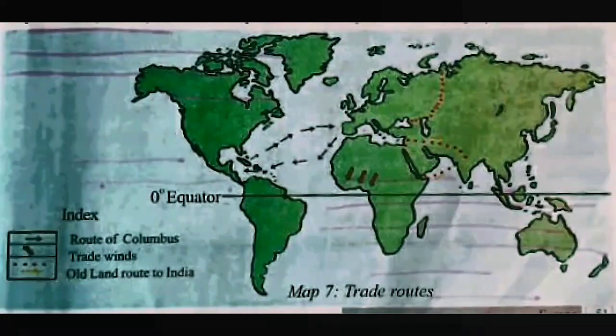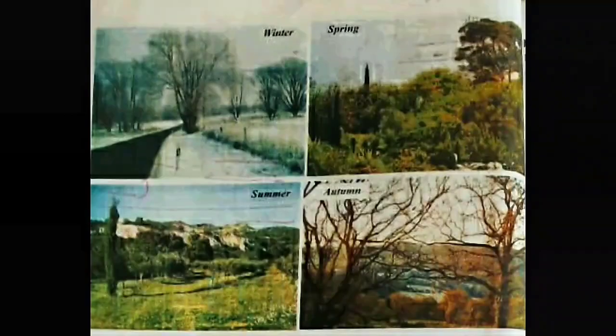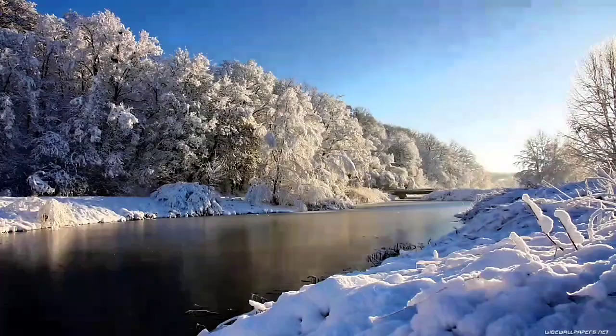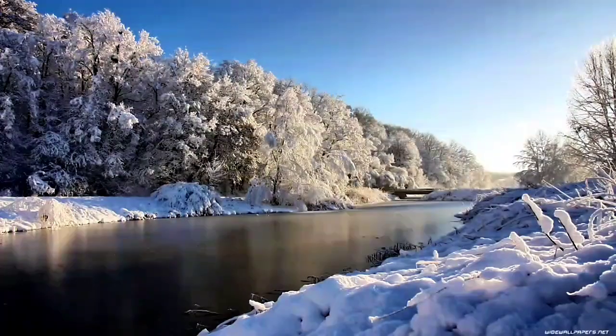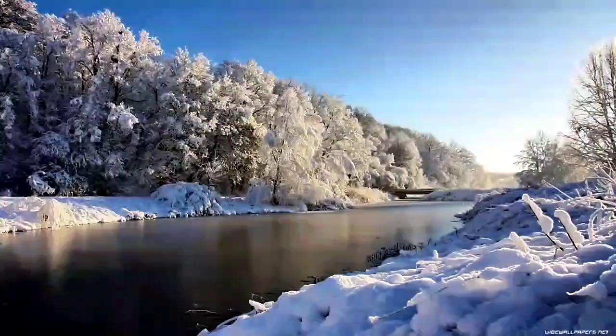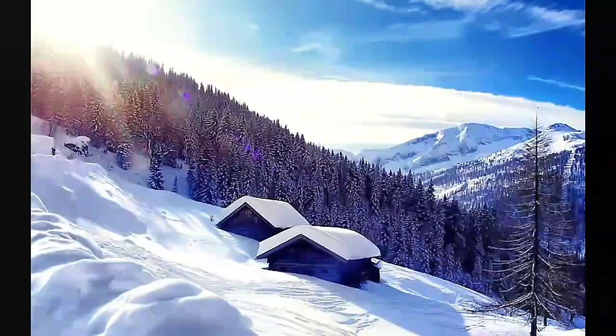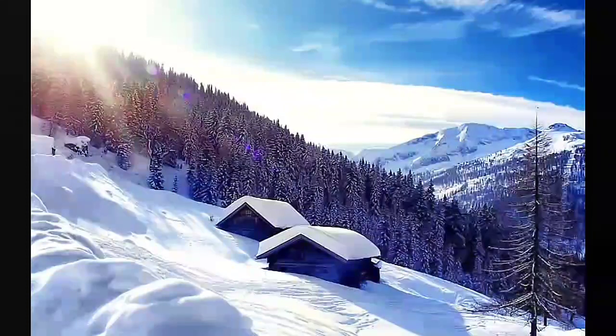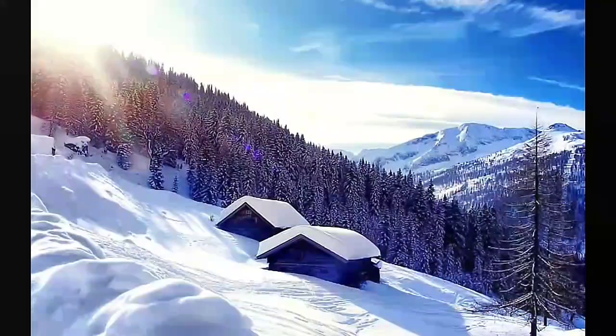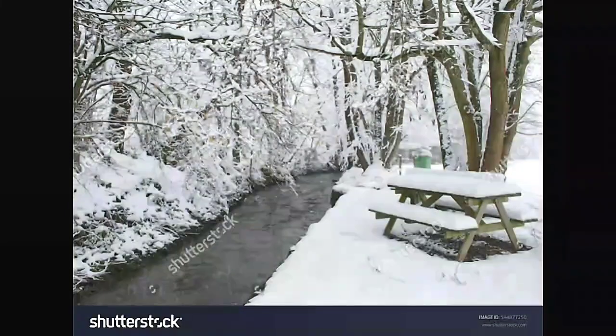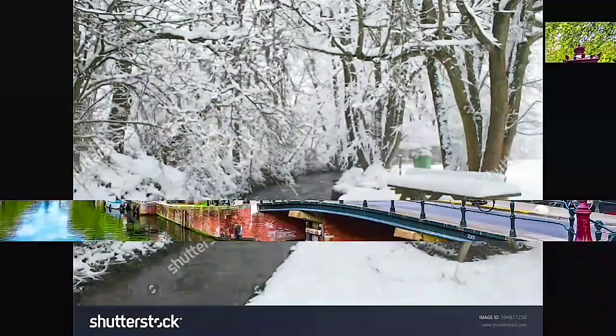In our country, we have 3 seasons: winter, summer, and rainy. But in Europe, 4 seasons are there, including France: winter, spring, summer, and autumn. Winter comes in November and begins to get chilly. December onwards, it gets very cool and snow begins to fall, and the sun rises very late in the day and sets very soon. France has broad-leaved trees which shed their leaves in winter and stand entirely leafless.